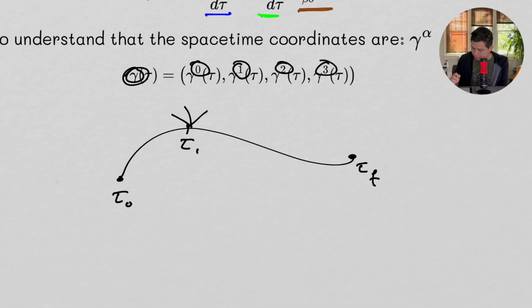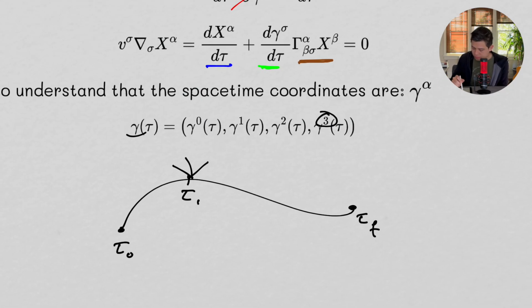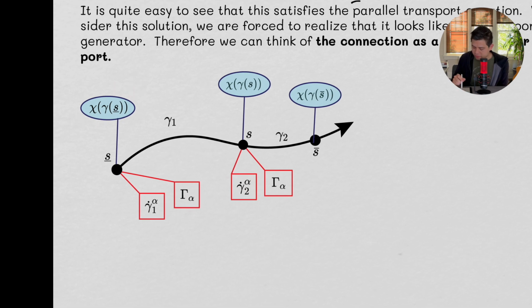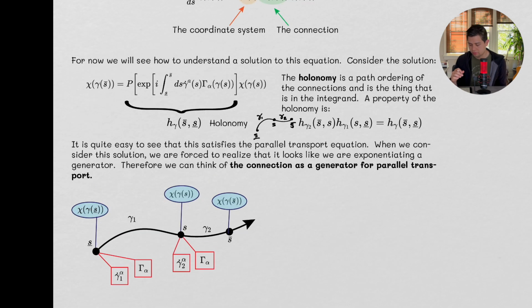So if we go back to this here, alpha is going to run through 0, 1, 2, and 3. And then we have our objects, right? Spinors, they're listed as spinors right now at these different points. But they can very well be vectors right now. Nothing is really stopping us from making this leap between spinors and vectors quite yet. But that's something we really want to focus on doing in the next video.